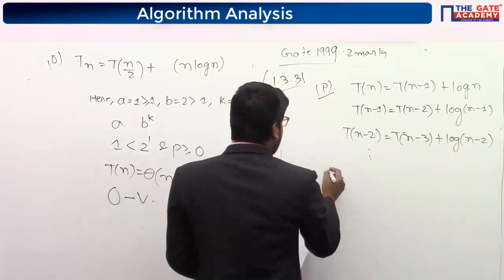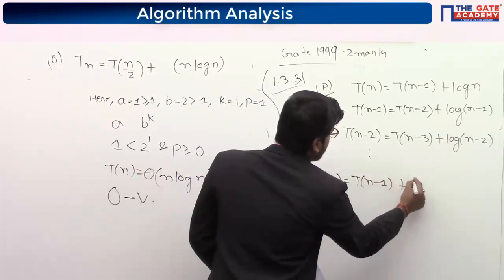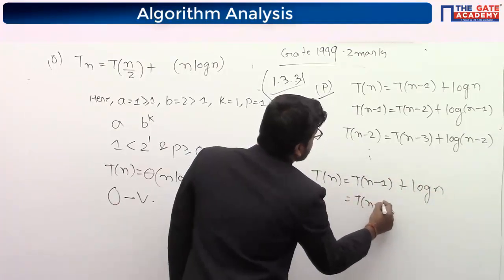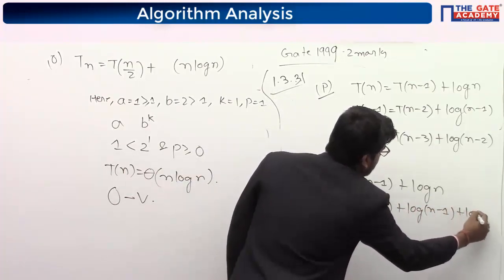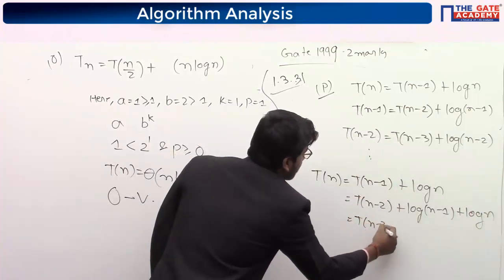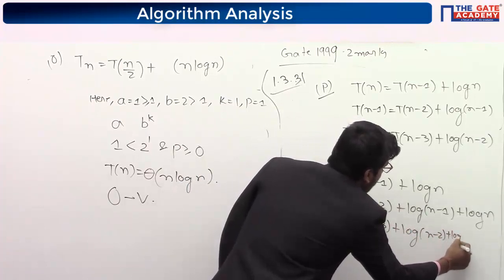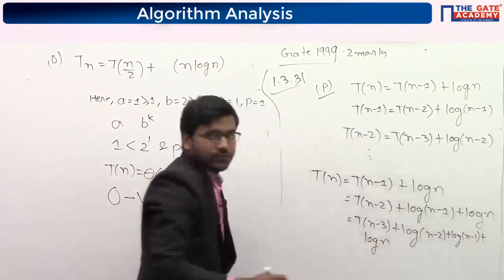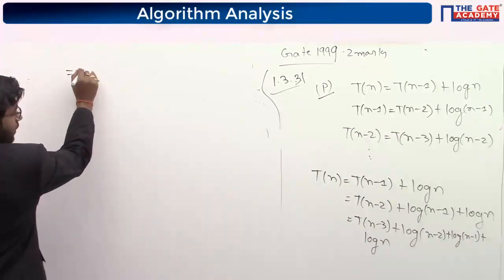So now write T(n) equal to T(n-1) plus log n. Now in place of T(n-1) you can write T(n-2) plus log of n minus 1 plus log n. Now T(n-2) you can write T(n-3) plus log of n minus 2 plus log of n minus 1 plus log n. So like this we will keep on going. Today we will try to finish all the previous year questions, okay.